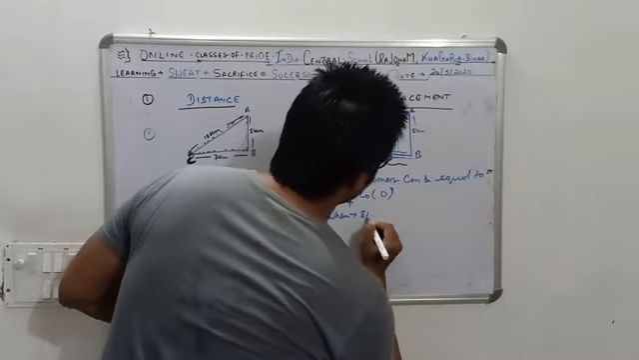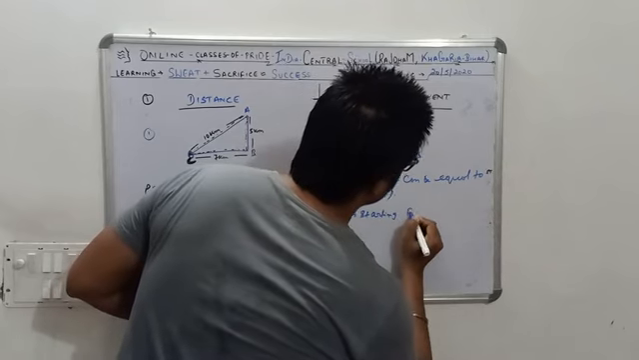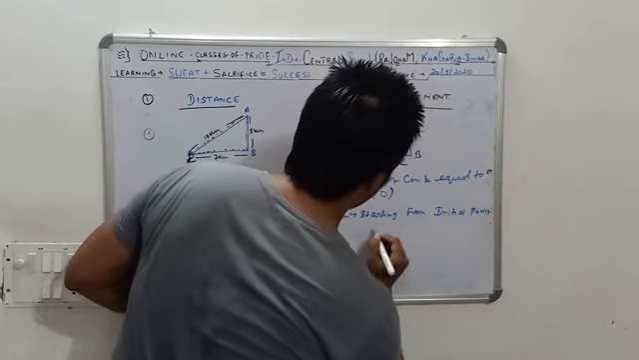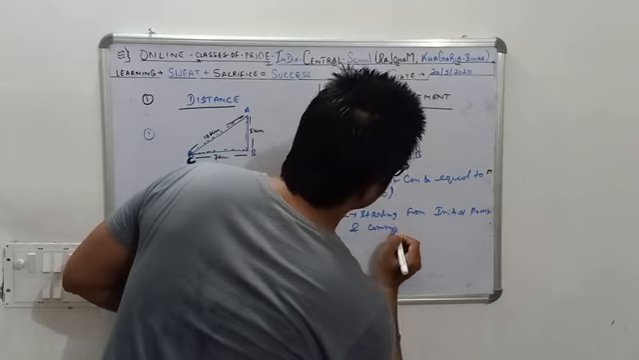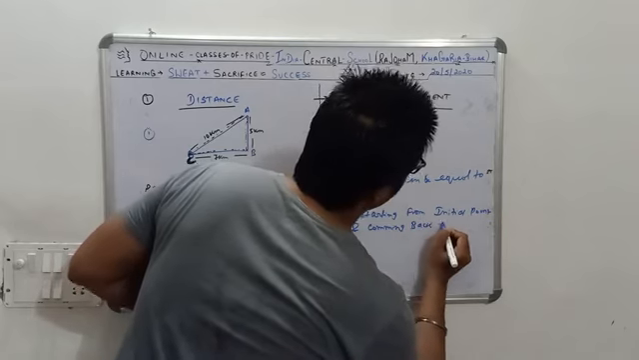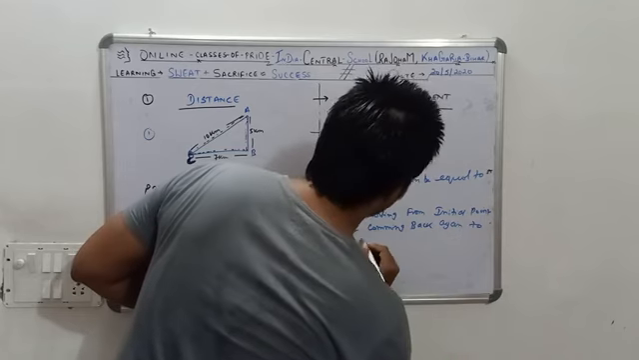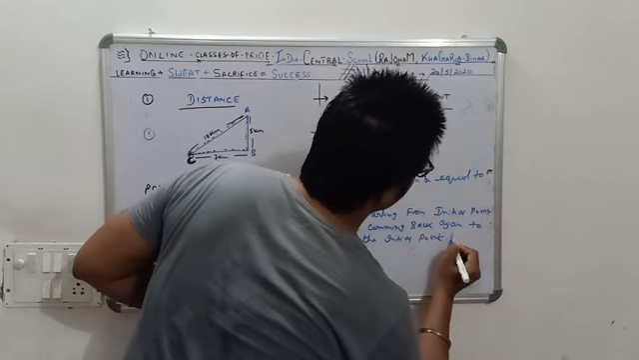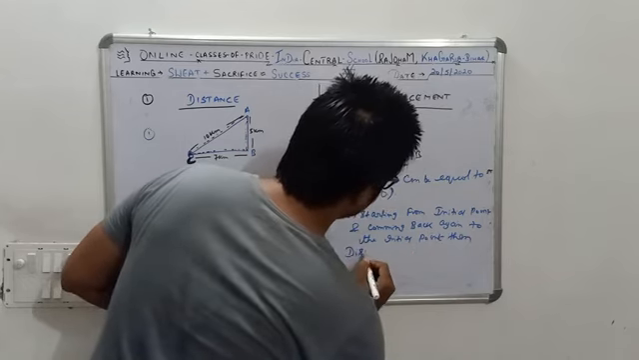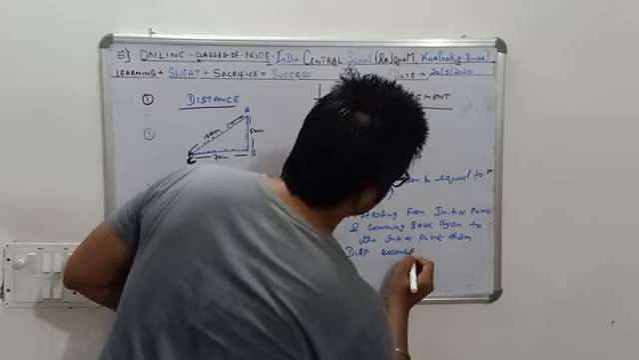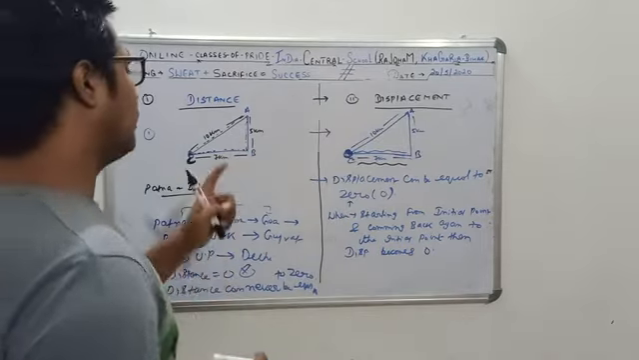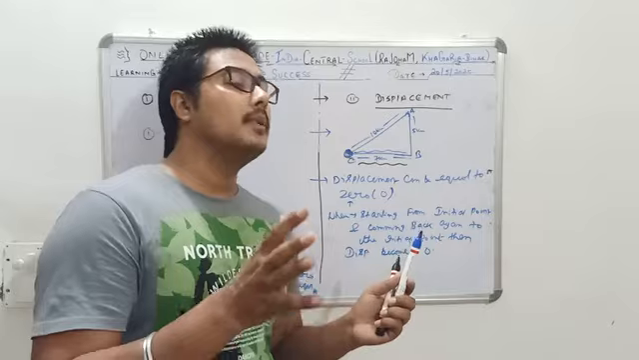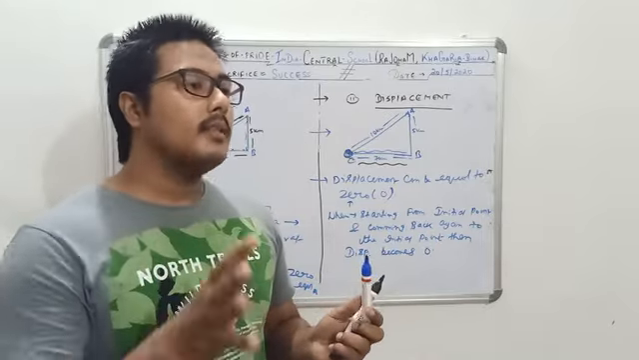Displacement can definitely be equal to 0 when you are starting from the initial point and coming back again to the initial point, then the displacement becomes what? 0. Very important. One of the very important differences between distance and displacement is that distance can never be 0, whereas displacement can be equal to 0.